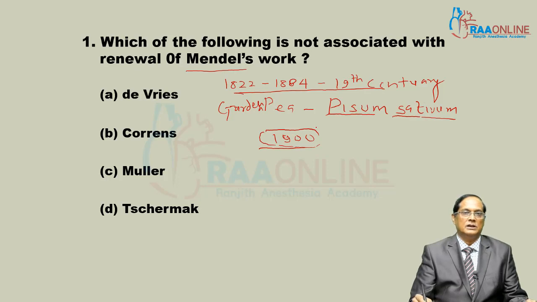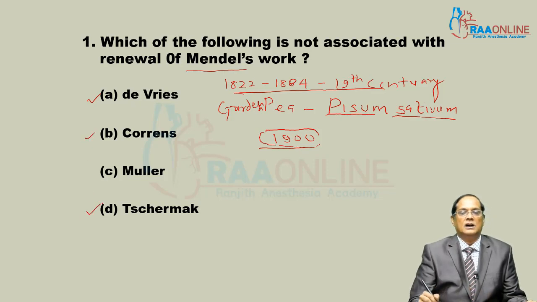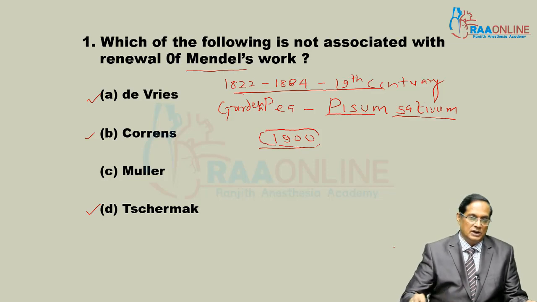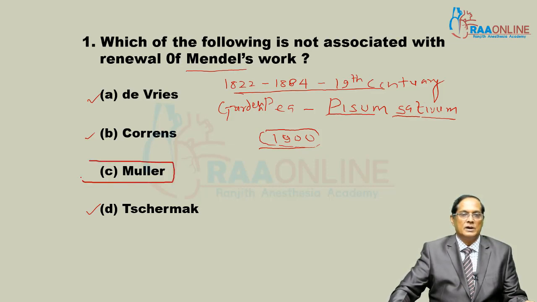Three fellows, De Vries, Correns and Tschermak, are the rediscoverers of Mendel's work. It means one is out, that is Muller. Muller is not involved in the rediscovery of Mendel's work. It was rediscovered by number 1 De Vries, number 2 Karl Correns of Germany, and number 3 Austrian Tschermak.